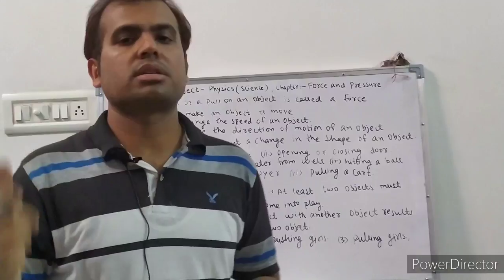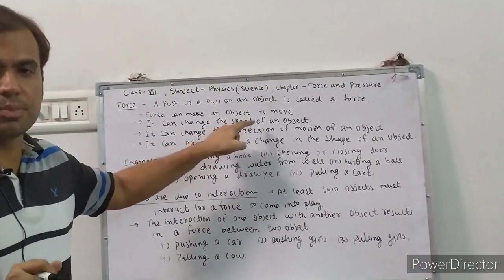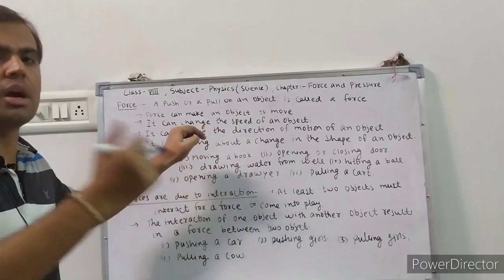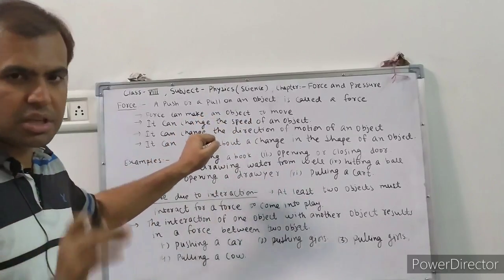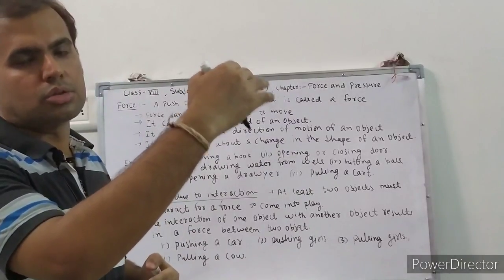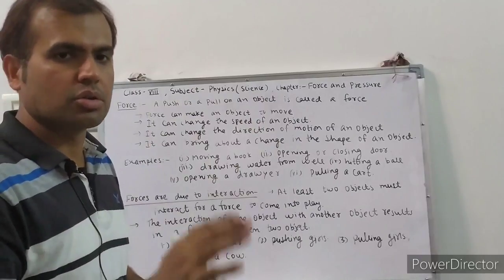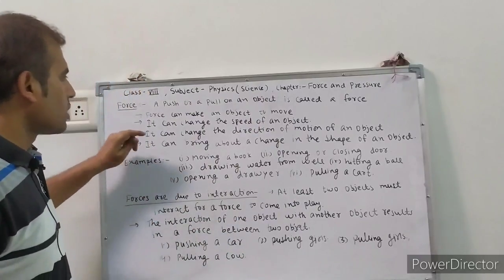So in both cases force is required. So it can also change the speed of the object. It will stop the car, so you are decreasing the speed. If you are increasing the speed of the car, you will also change the speed by increasing or decreasing. So these both are right.